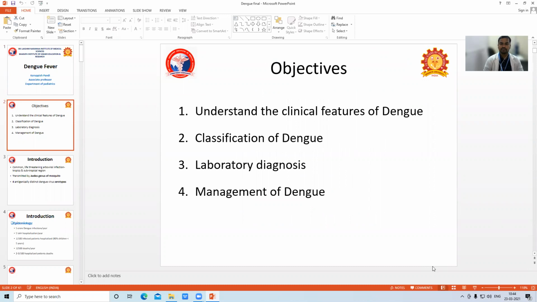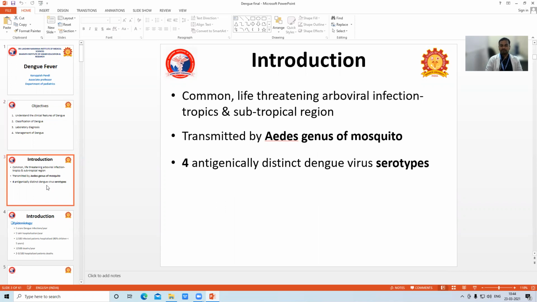What is the objective of today's class? Understand the clinical features of dengue, classification of dengue, laboratory diagnosis, and management of dengue. Dengue is a very common life-threatening arboviral infection, common in tropical and subtropical regions like India, transmitted by the Aedes genus of mosquito. There are 4 antigenically distinct dengue virus serotypes. Among them, type 2 causes the serious type of dengue infection.